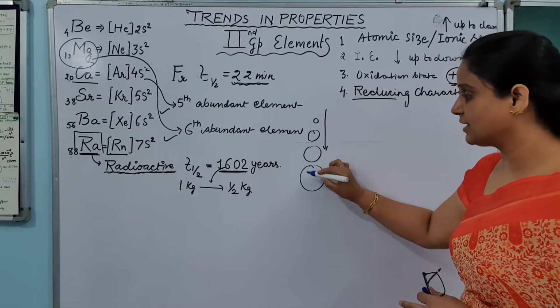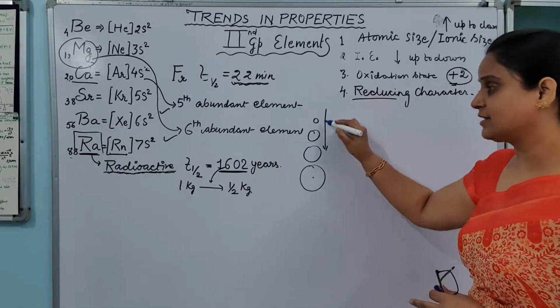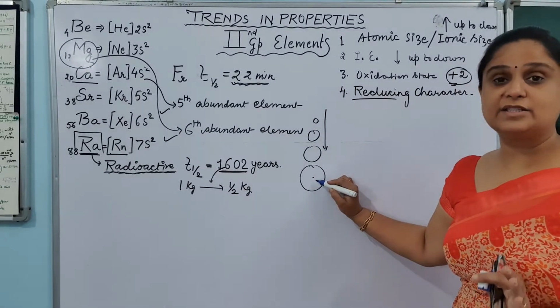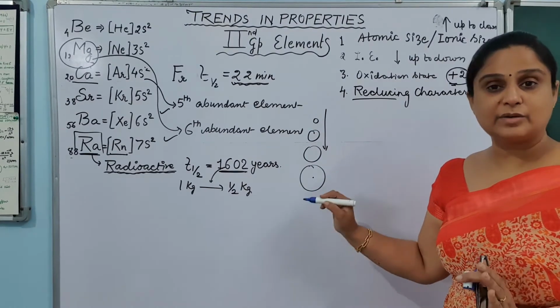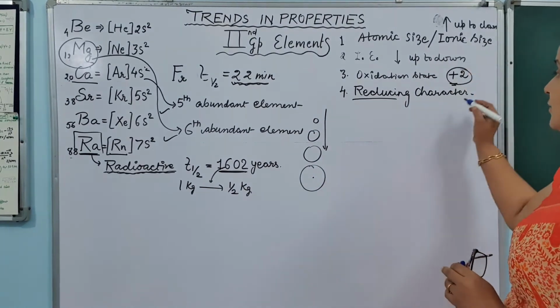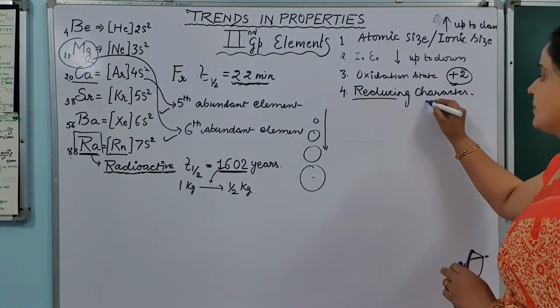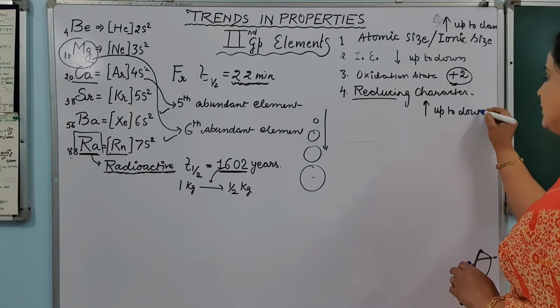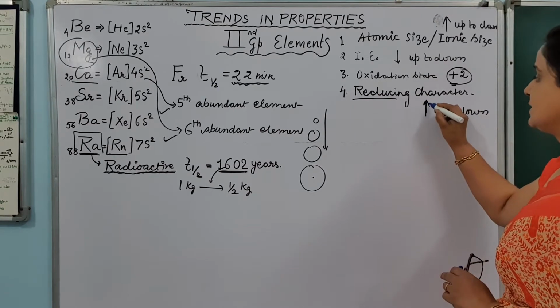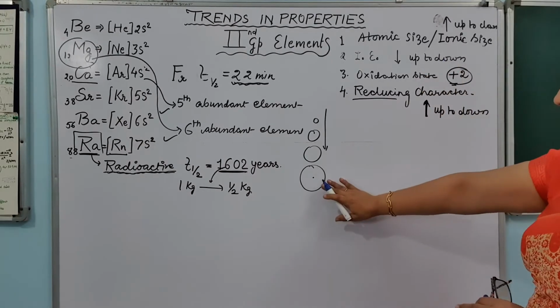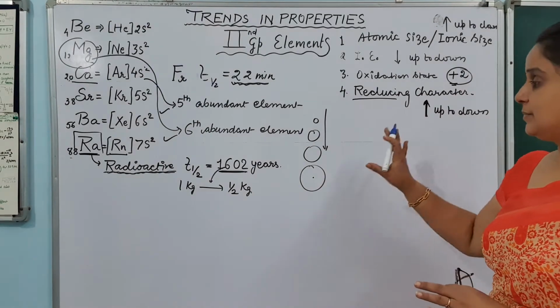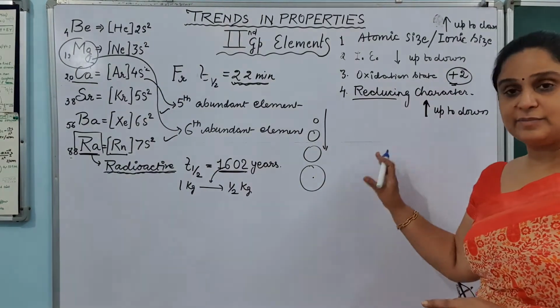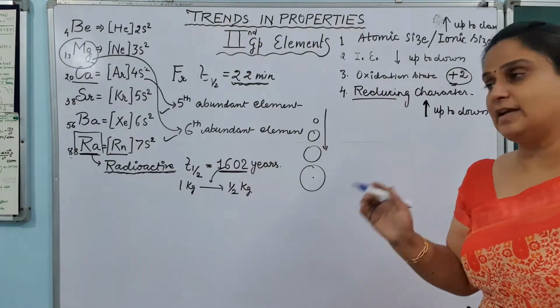It is a general trend. The reducing character will also increase. The lower metal will be the better reducing agent. So write down: up to down, reducing character increases. Lower is the atom, bigger is the atom, more is the reducing character, because it is easy for it to lose the electron.